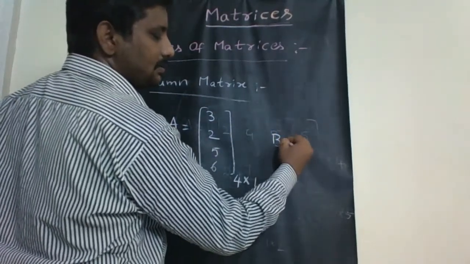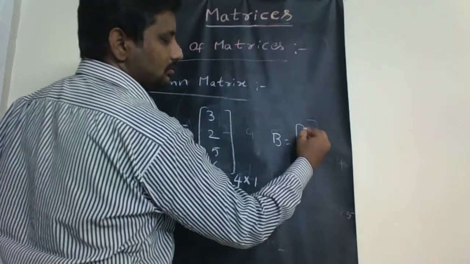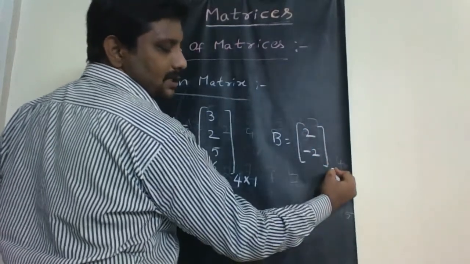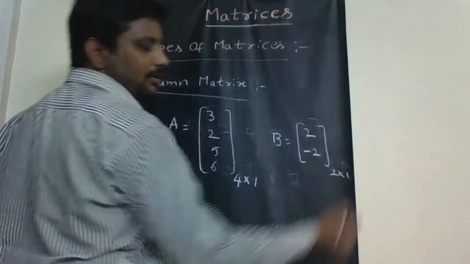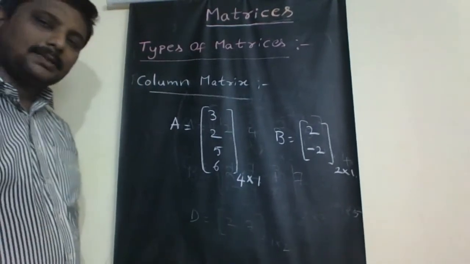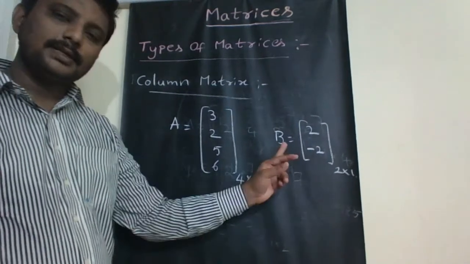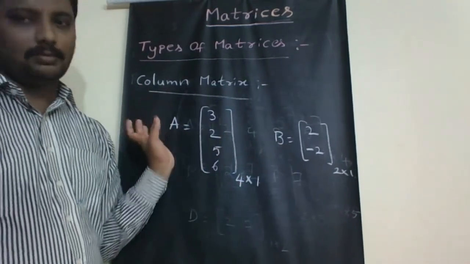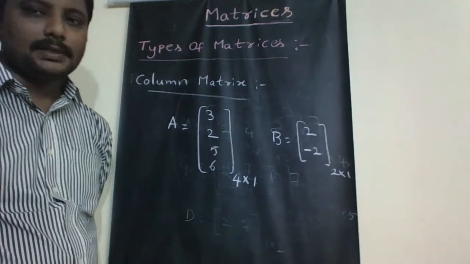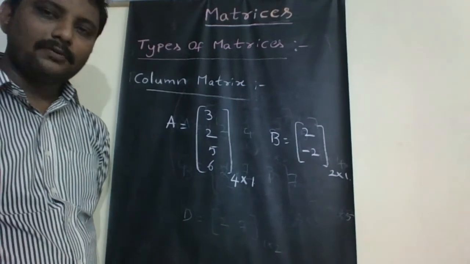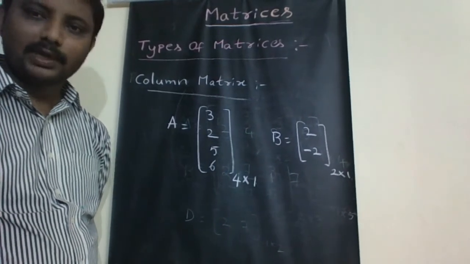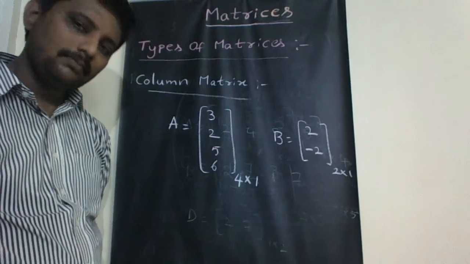Another example, it is of order 2 by 1. Since the matrix has only one column, it is called a column matrix. Row matrix and column matrix: a matrix having only one row is called a row matrix. If the matrix has only one column, then it is called a column matrix.